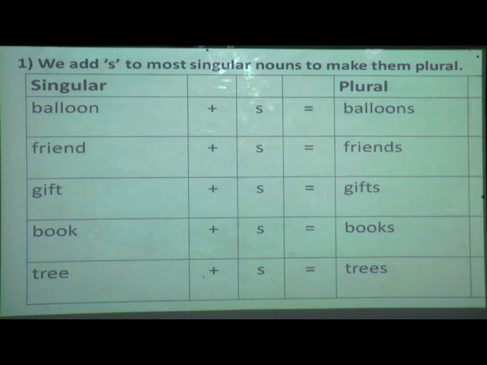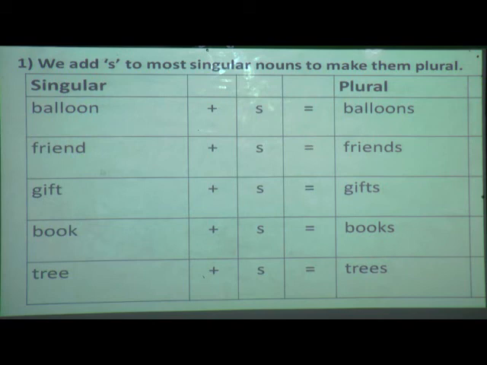Yes, balloon. So balloon is which noun? It is a singular noun. Okay. So now if I want to make it plural, what is the rule for that? I am going to add s to this word. So it becomes balloons. It means with this word only I will add s. Understood, students?